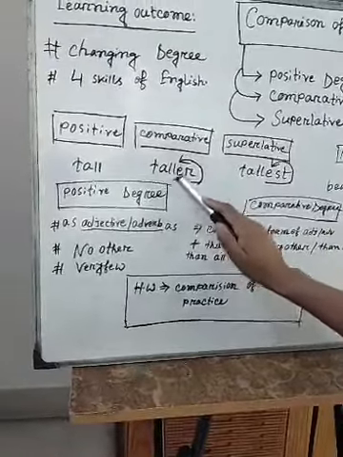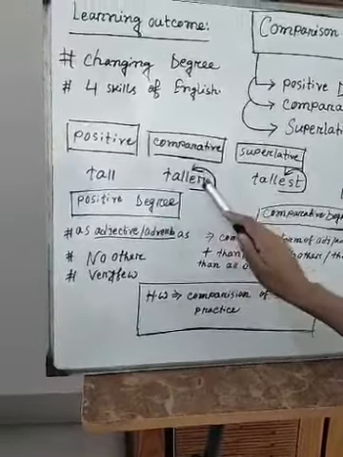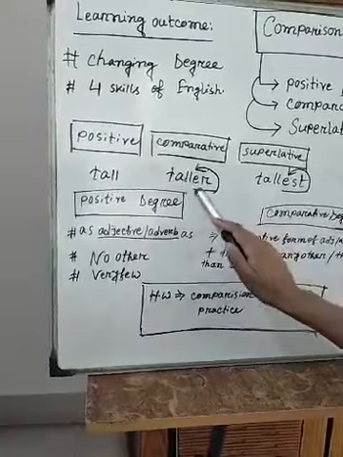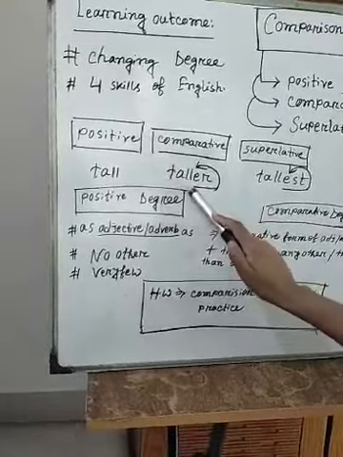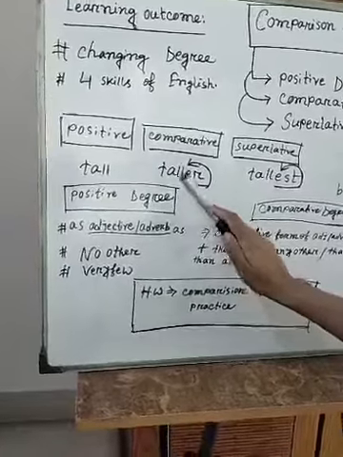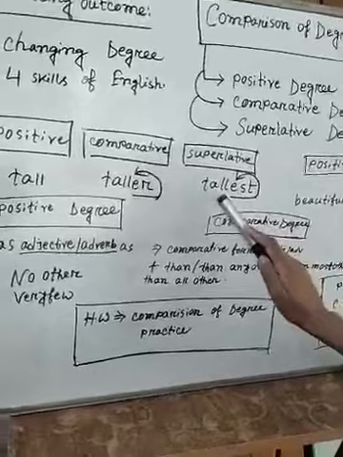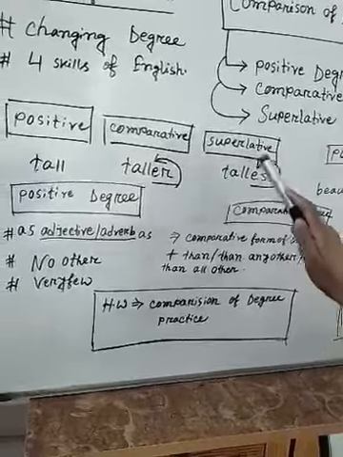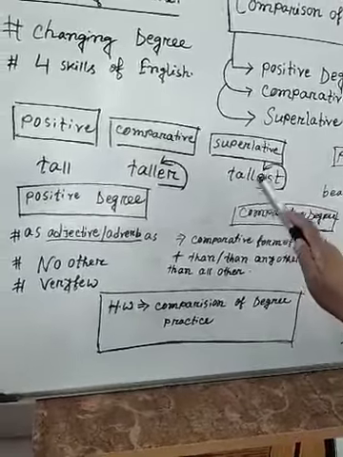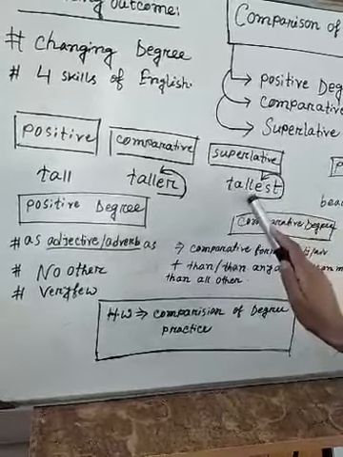If I add est to the adjective, then I can easily form the superlative form of this adjective.